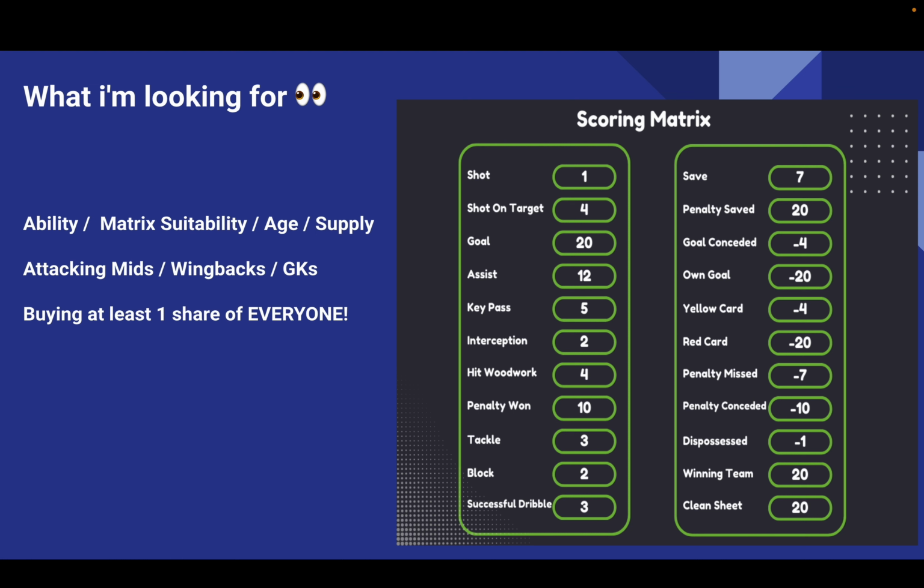As you may or may not know, supply defines how much rewards they will get. Say, for example, if Haaland has 3 times as many shares as Harry Kane, and Harry Kane gets into Team of the Week, his payout will be 3 times more than Haaland's. So supply is something you have to bear in mind. Players with lower supply who do well are going to do very well.